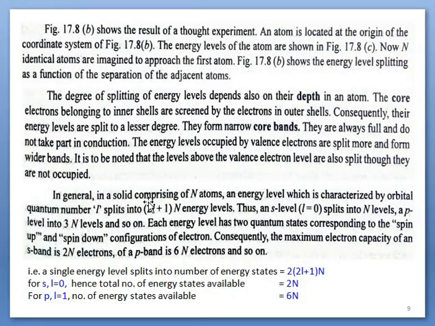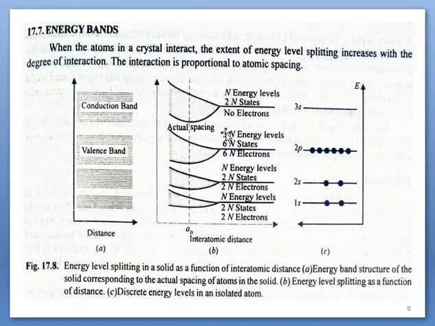Here for p, L equal to 1, so 2 plus 1, 3n energy levels and 6n energy states. So here 3n energy levels are here and 6n energy states. In a single energy level, there are 6 electrons.